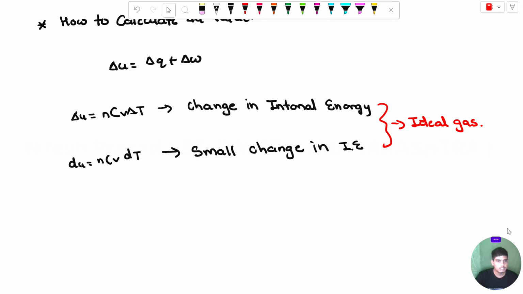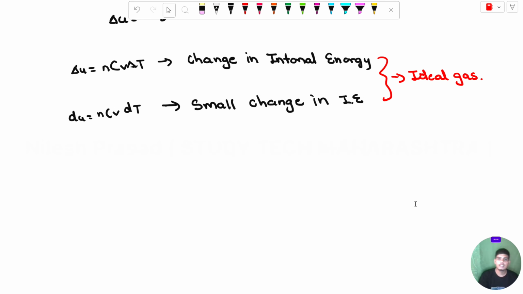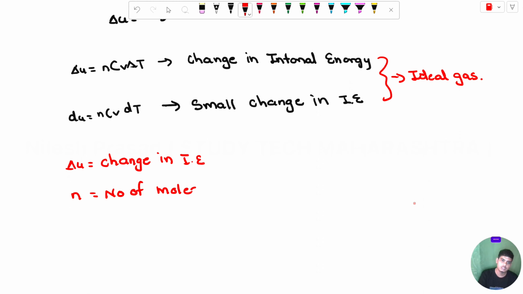What is in this equation? If you see, delta U is the change in internal energy. What is n? n is the number of moles. What is Cv? Cv is the molar heat capacity at constant volume.